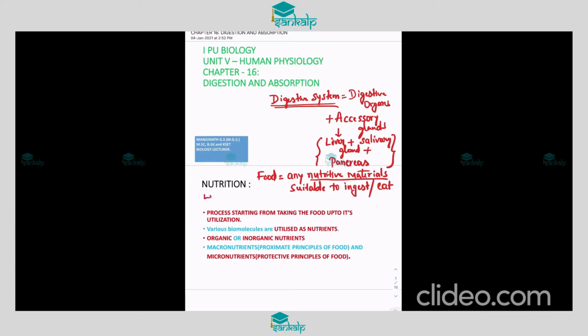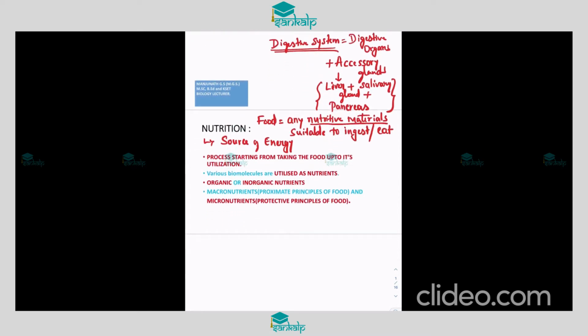So I will define once again the process of nutrition. It is a process starting from taking the food or nutrients up to its utilization. By that we can say it is a source of energy. Nutrition mainly includes nutrients, which are of two types, organic and inorganic.